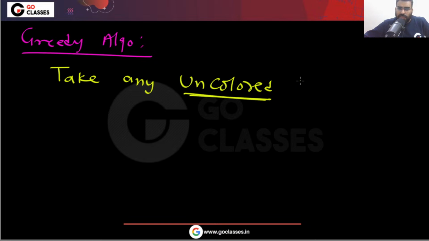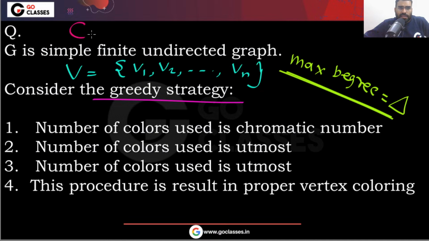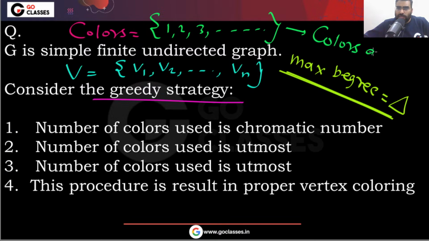These are the colors that are available, like 1, 2, 3, 4, and so on. We have these colors available in this question.